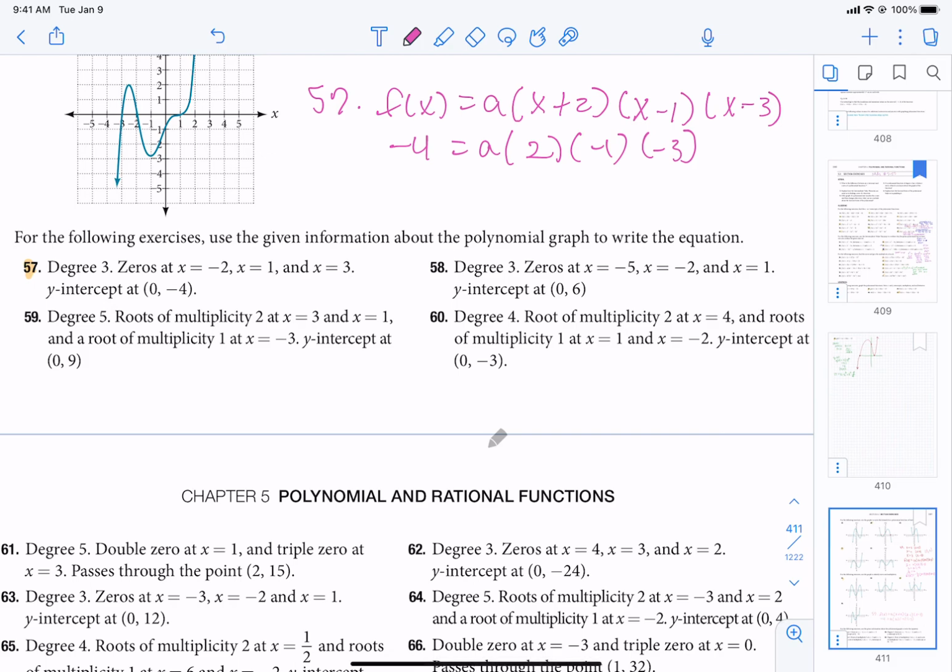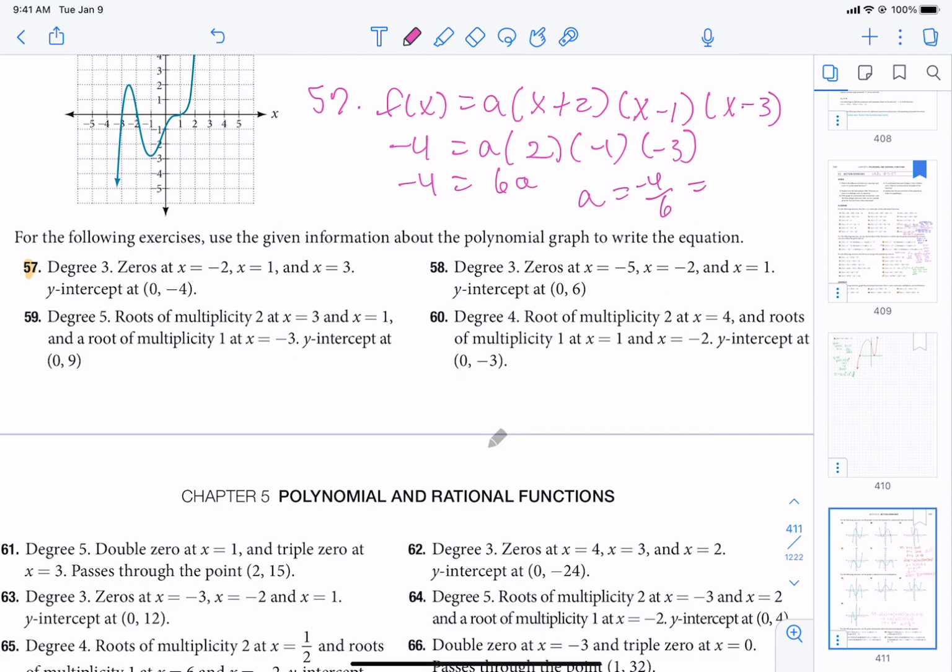So it's actually easier in a way when they do it like 57 compared to the last ones where we had to pull that information from the graph. 2 times -1 times -3 is 6, so we get -4 equals 6a. So a equals -4/6. Any fraction, I want you to leave it in fractional form, just reduce it.